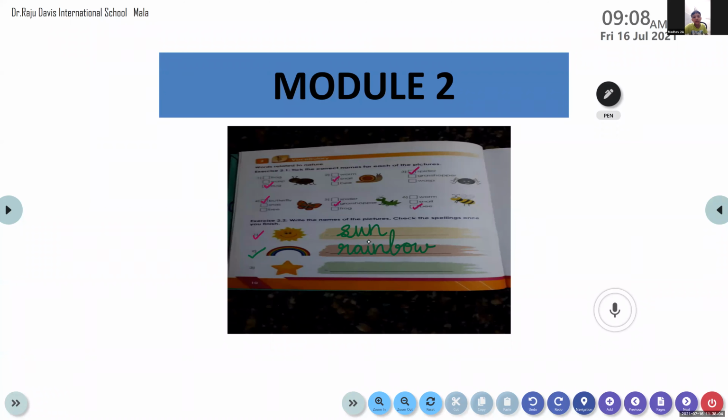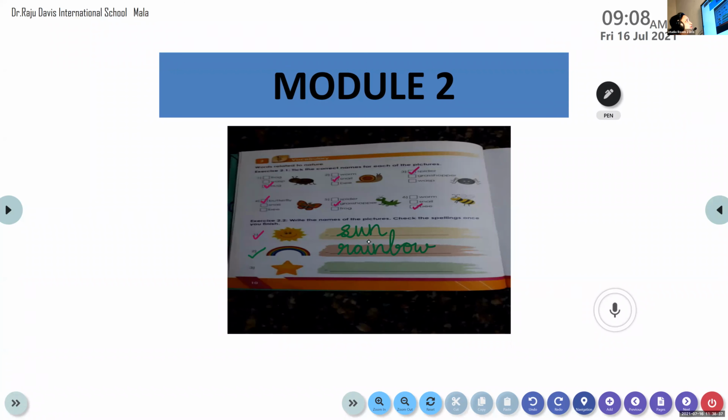What is the spelling of bow? B-O-W. Rainbow. Do you know how many colors are there in the rainbow? 7. Krishna, don't answer in between. Your answer is right, but you're not supposed to answer in between. Yes, the rainbow has 7 colors in it.